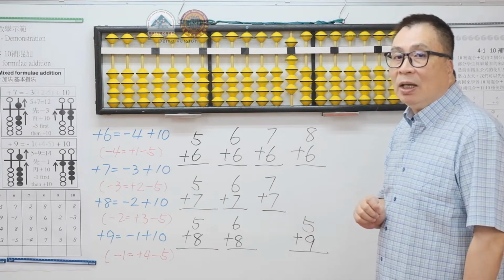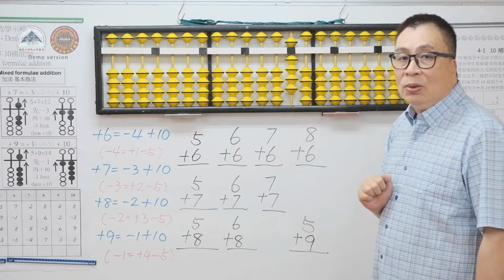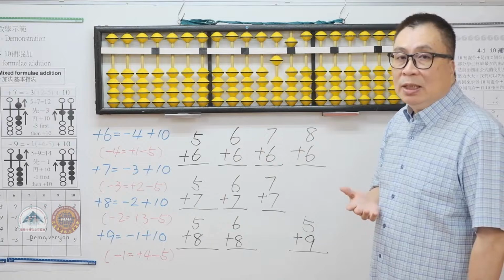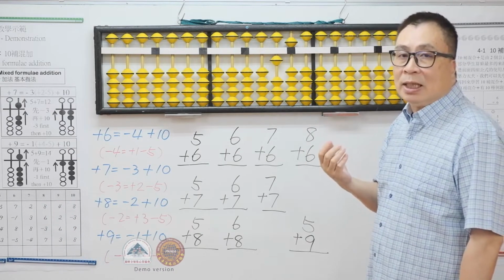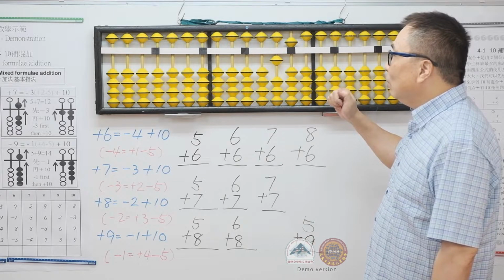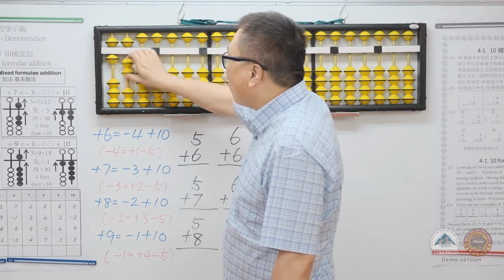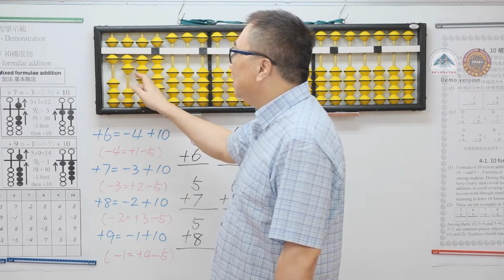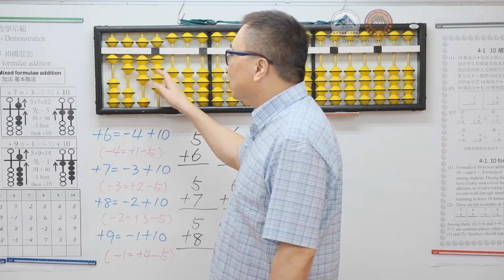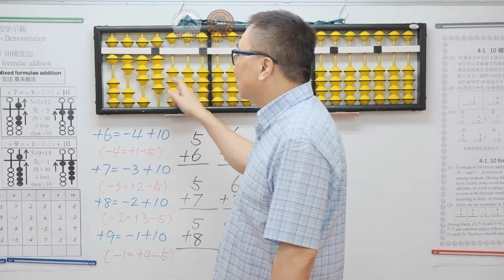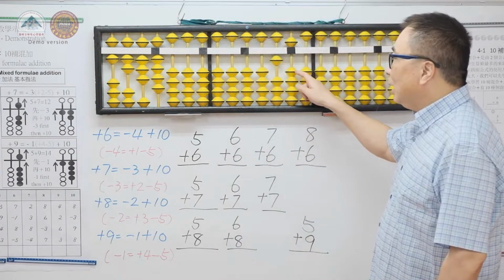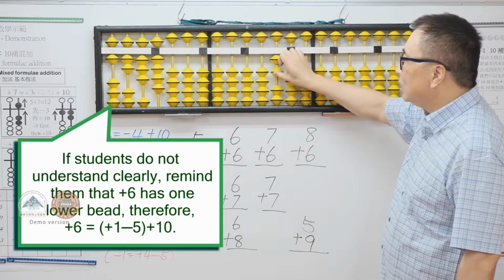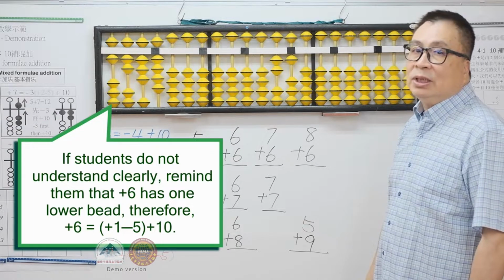If we have 9 and to add 6, we can use minus 4 plus 10 directly. This is the original tens complement addition formula. To add another 6, which is also minus 4 plus 10, but we don't have 4 to minus. We can show the bits of 6, 7, 8, and 9 here to the students and explain that 6 has 1 lower bit, 7 has 2 lower bits, 8 has 3 lower bits, and 9 has 4 lower bits. If students do not understand clearly, we can remind them that 6 has 1 lower bit, so they can move 1 lower bit up with minus 5, then plus 10.